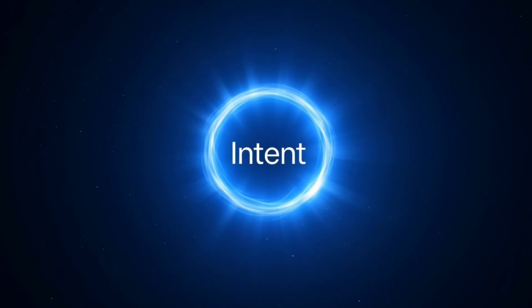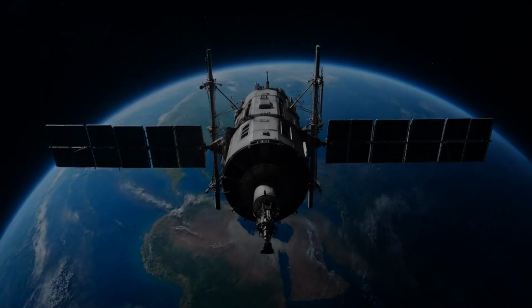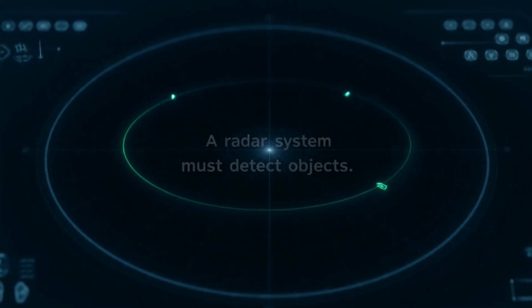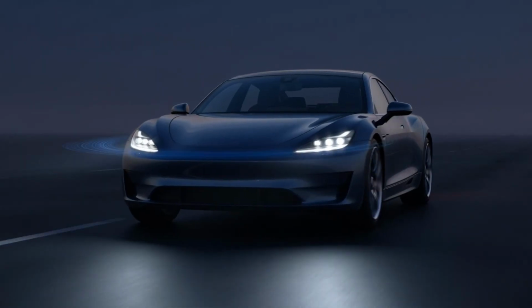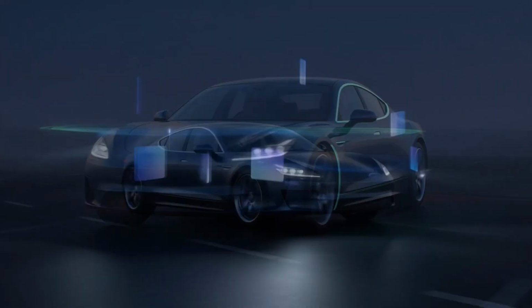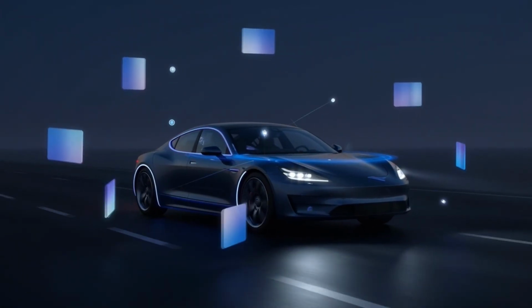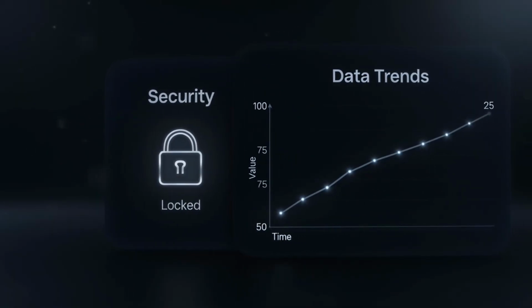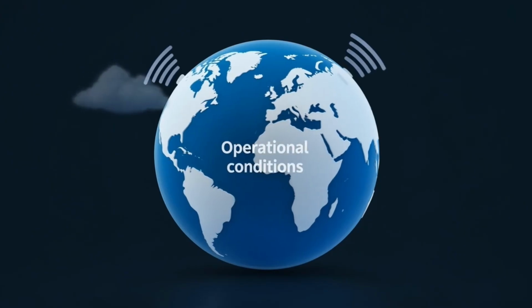Every engineered system exists for a reason. A spacecraft must communicate with Earth. A radar system must detect objects. A vehicle must transport people safely. Requirements capture what the system must achieve. They define capabilities, constraints, performance expectations, and operational conditions.